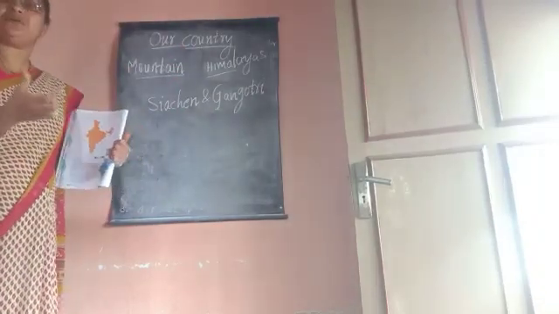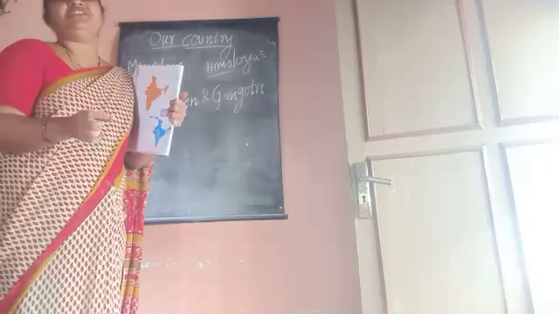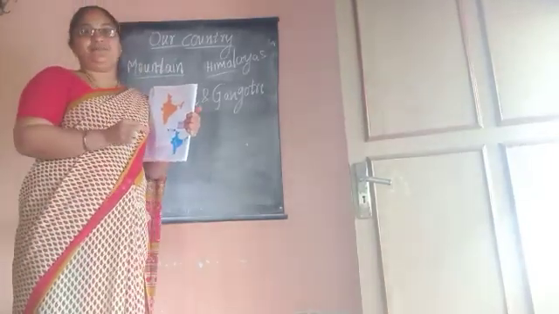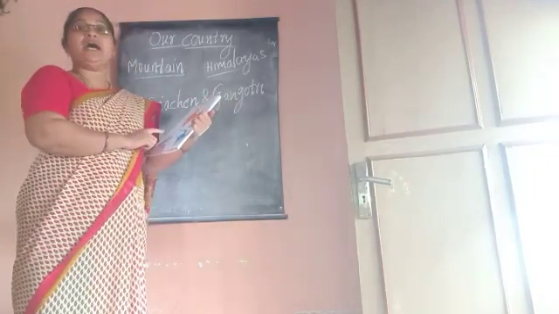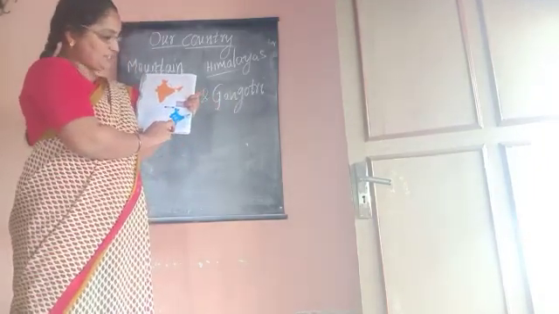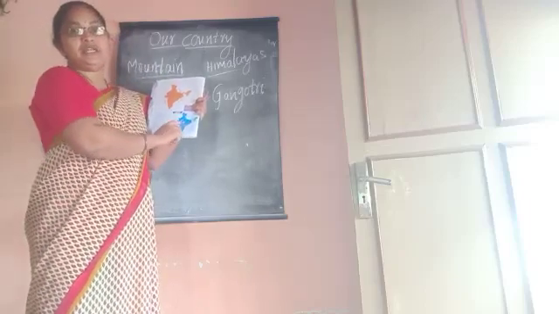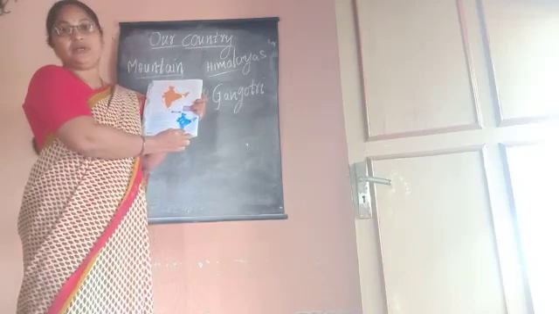Glacier means rivers of ice. Aravalli and Vindhya ranges are located in central India. Satpura, Eastern and Western Ghats are located in south India. This is the south side, no? They are located in south India.